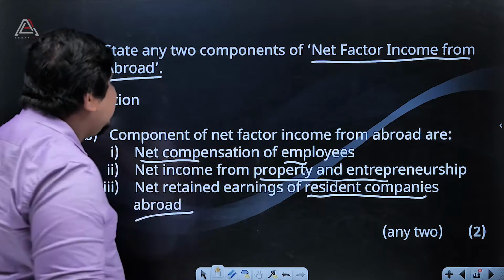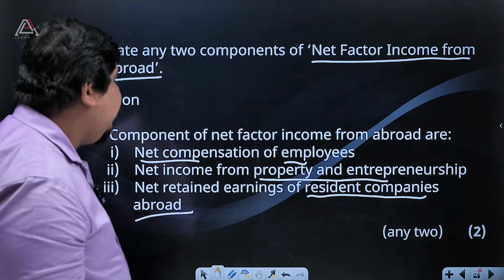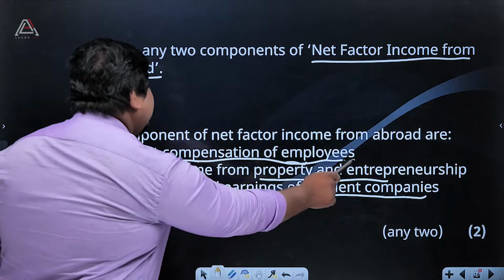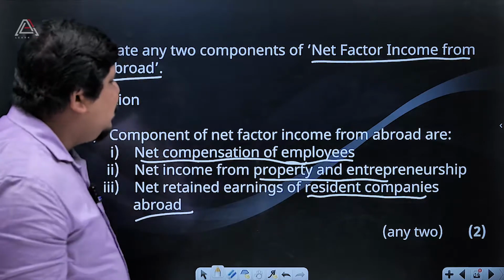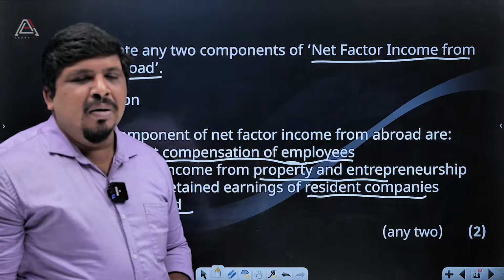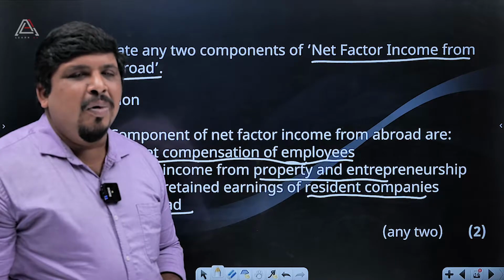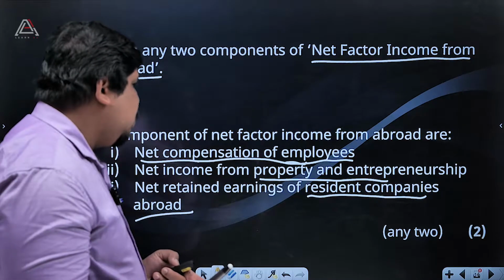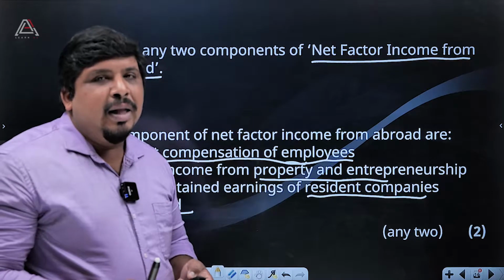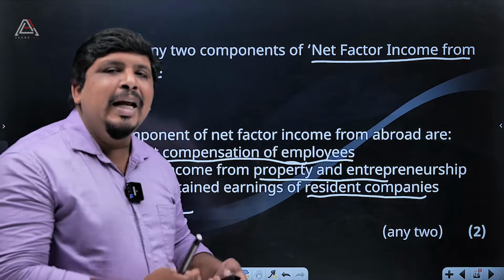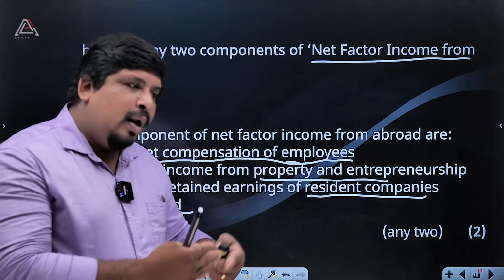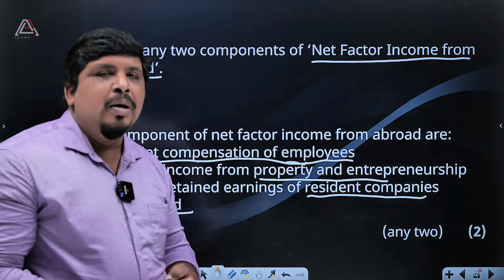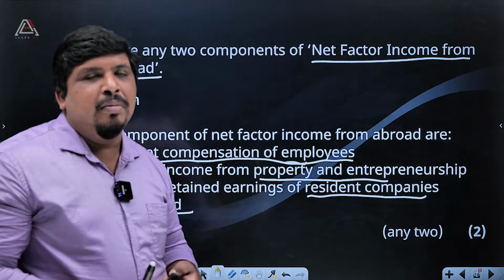I'm taking any two. The first one I'm taking is net compensation of employees. What is net compensation of employees? That means that certain employees from abroad are working in our economy, and our people are working abroad, so we are getting compensation.